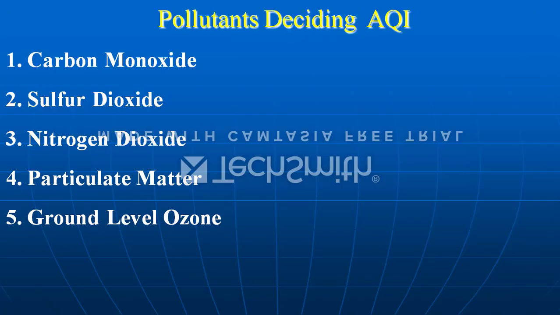Next, these are the pollutants deciding AQI: carbon monoxide (CO), sulfur dioxide, nitrogen dioxide, particulate matter. We will discuss particulate matter a bit in a short while. We had already discussed particulate matter in detail. And lastly, ground level ozone.